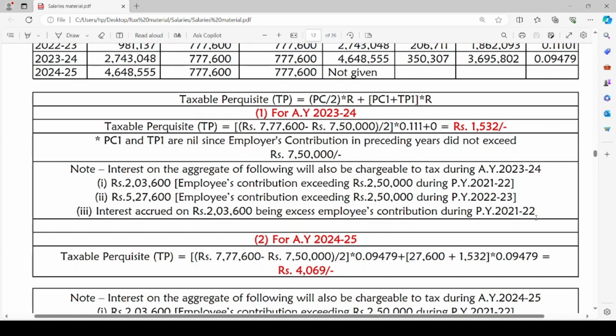So, such interest will be taxable in the assessment year 2023-24 also. Not only the interest accrued in previous year 2022-23, but also the interest on the interest accrued in the previous year 2021-22 will be taxable. I hope you are able to understand.